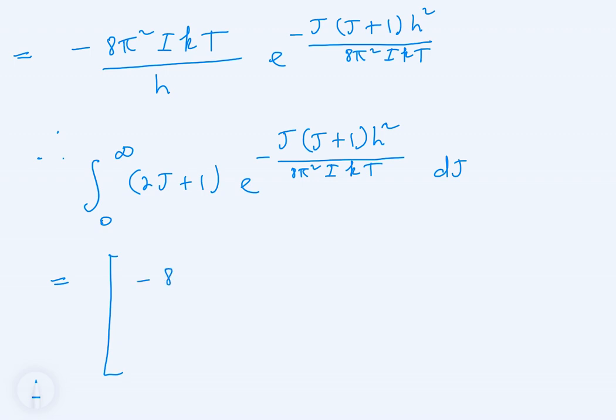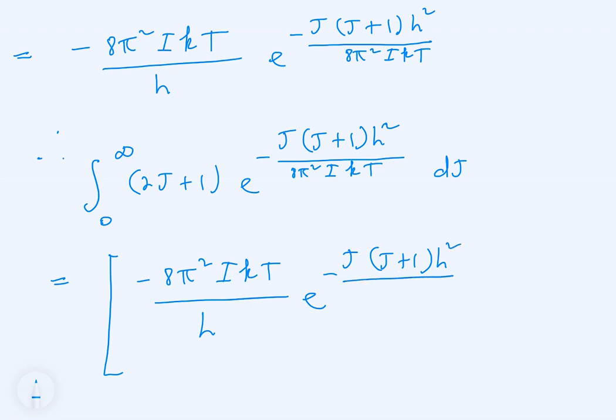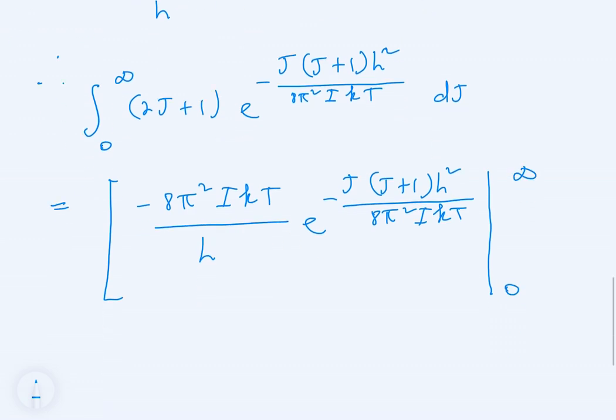It's minus 8π²IkT divided by h, multiplied by e to the minus j(j + 1) multiplied by h² divided by 8π²IkT, and we apply the limits of integration now, which is from 0 to infinity.